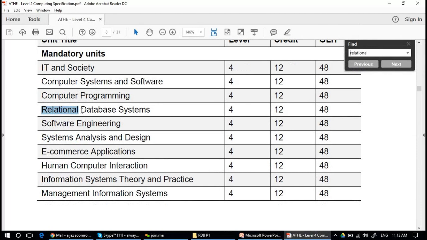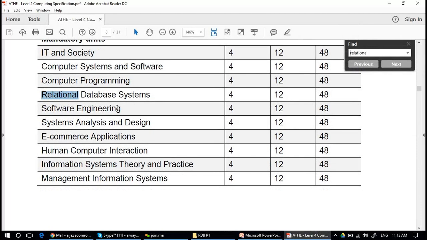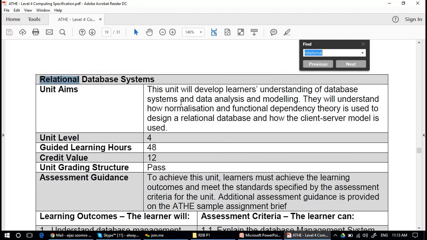Okay. So we start with relational database systems. There is a unit.